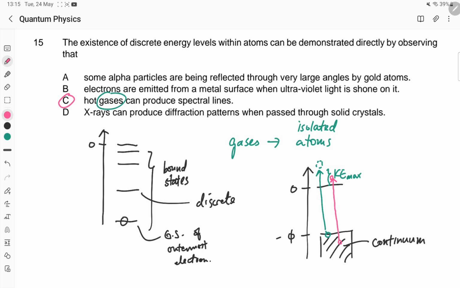But the point I want to tell you is this: when things are in solid, their energy levels are different from when they are in gaseous. So that's why for emission absorption line spectra, the material performing this phenomenon must be in the gaseous state.